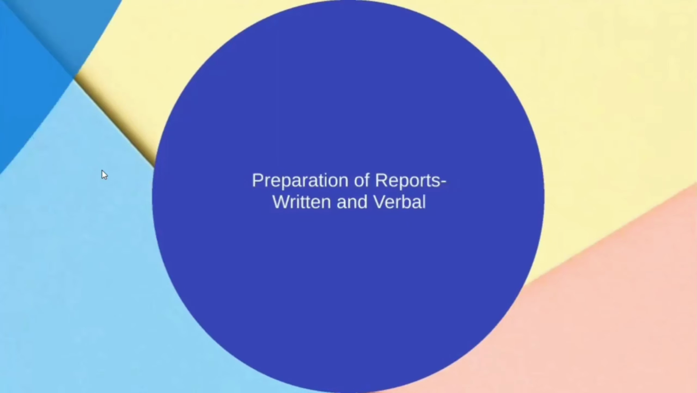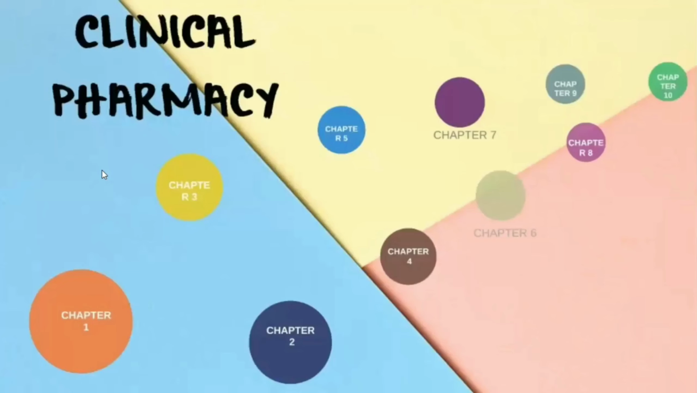The next one is preparation of reports, written and verbal. When you go to the hospital, they give you certain leaflets or pamphlets with written instructions: this tablet should be taken 3 times, or this tablet should be taken 4 times, we should not take these foods. You prepare a leaflet like that. That's about your drug information center.